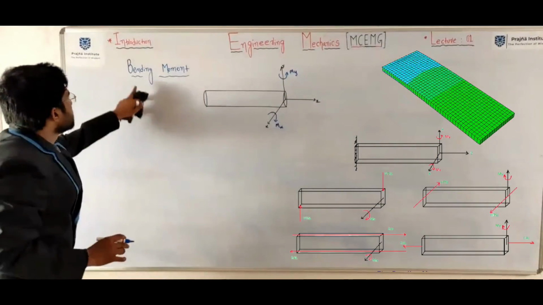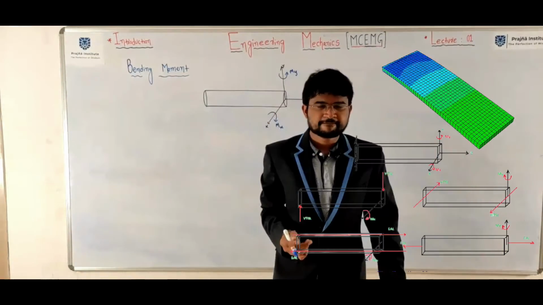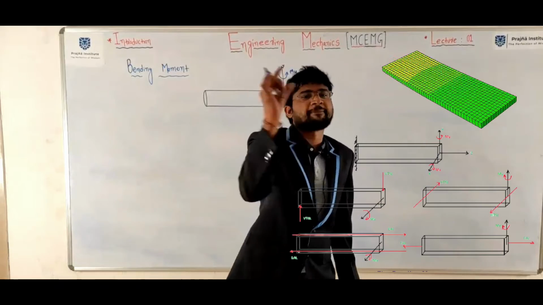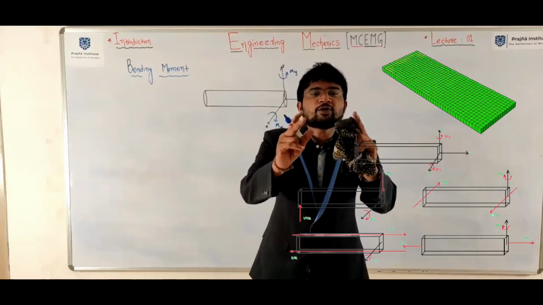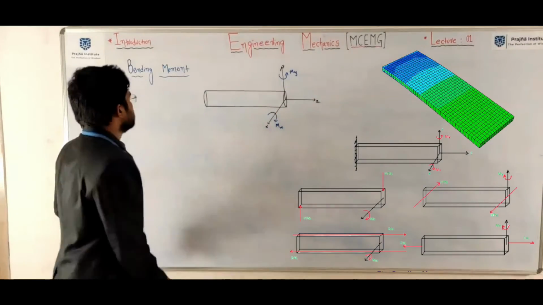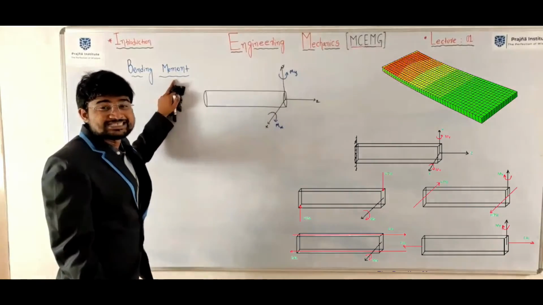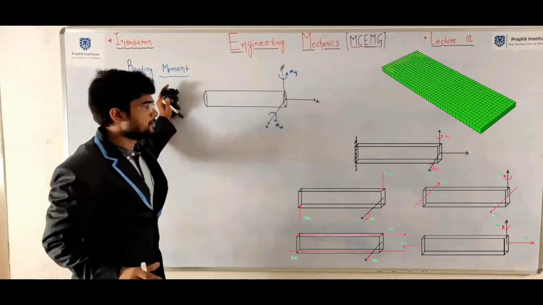So here, bending moment. Write down the definition. Bending moment is a couple which is acting perpendicular to the cross section of the member.